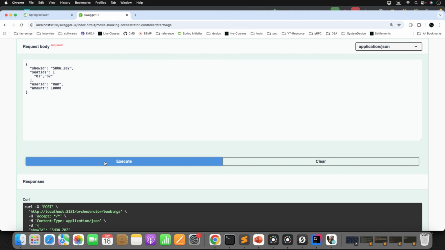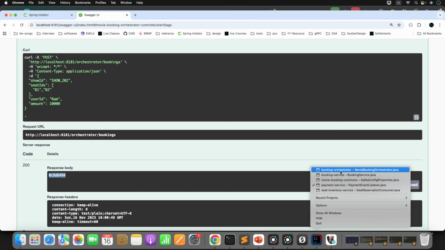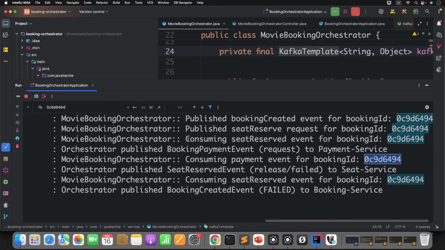Now let me send the request. We got the response body. Now first let's check the log statements. Go to the orchestrator, filter with this ID. What is the first action? It publishes the booking created event. It publishes the seat reserved event. Then what does it do? The seat inventory service executes it.